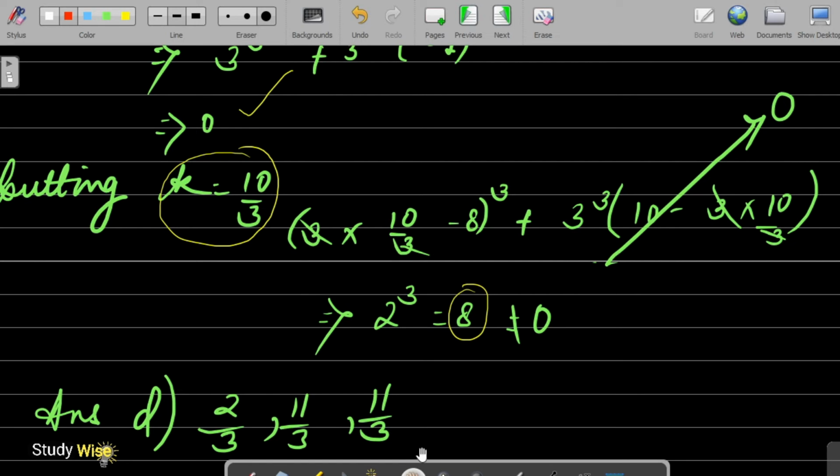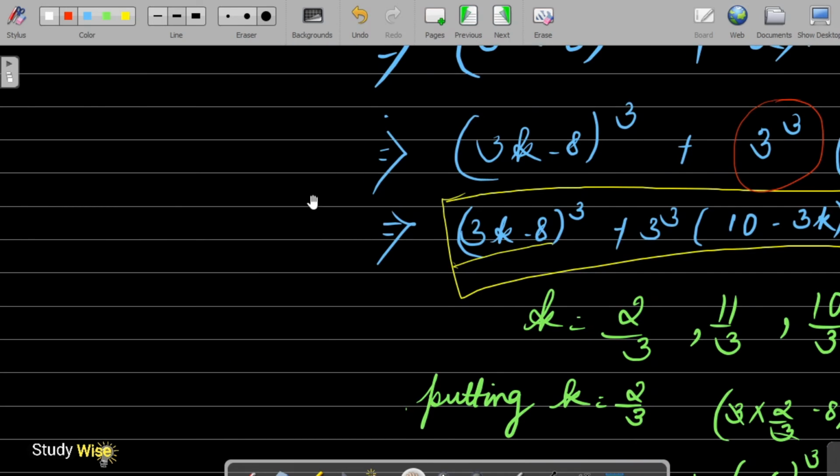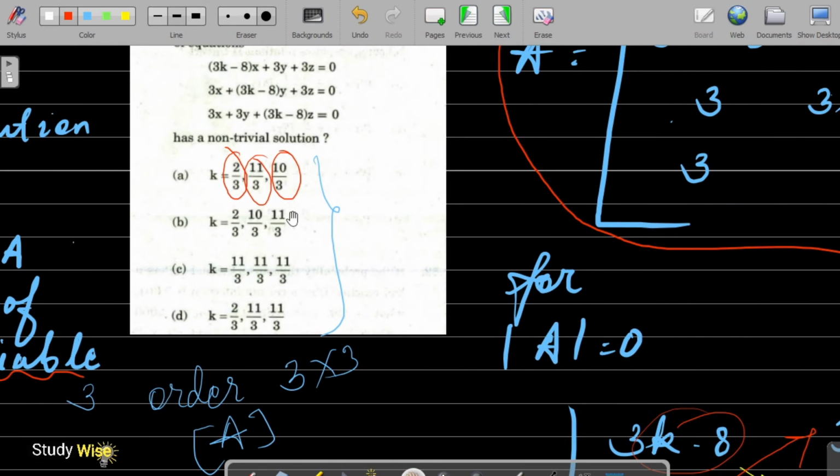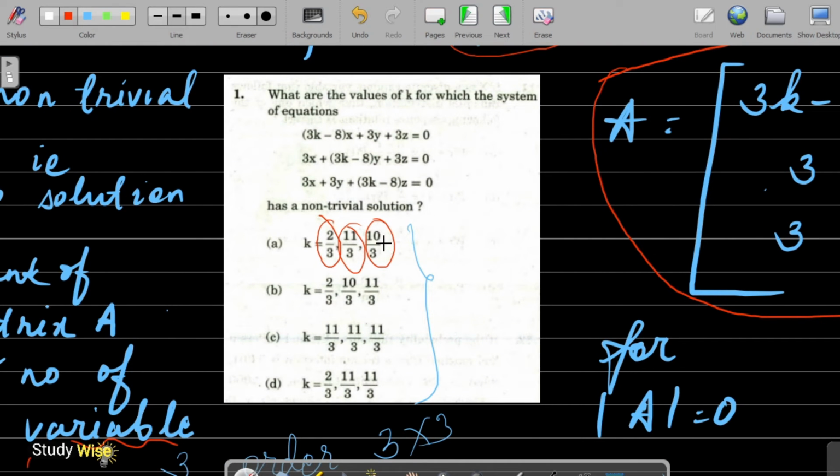Now we check the options. Here it is 10 by 3, but 10 by 3 is not satisfying the equation, so these two options get cancelled. Now here there is 11 by 3 alone, but this can't be the solution, as 2 by 3 is also a value of k which satisfies the equation.